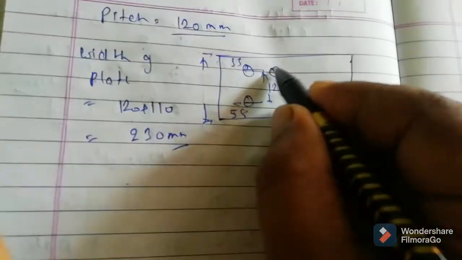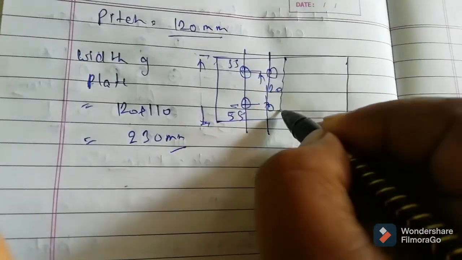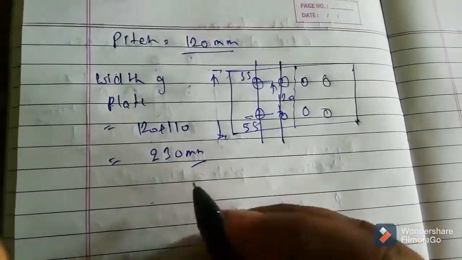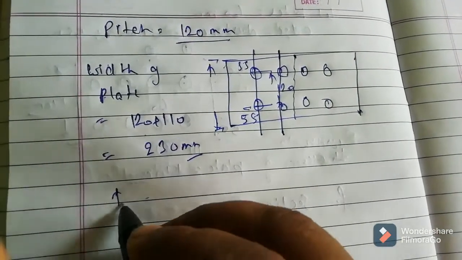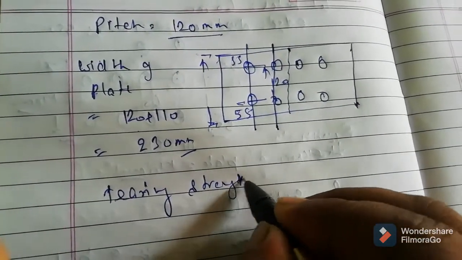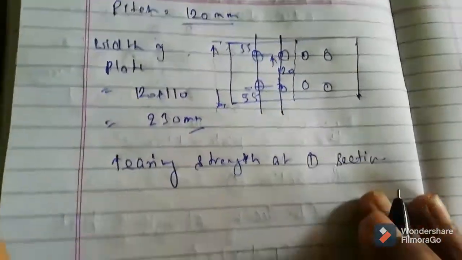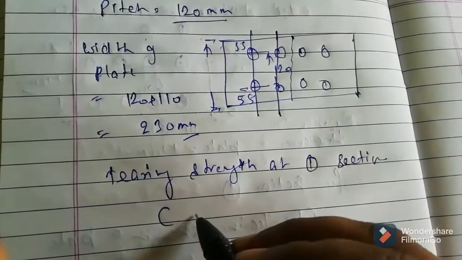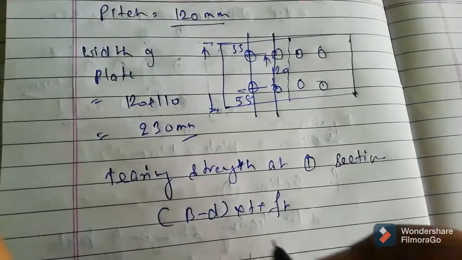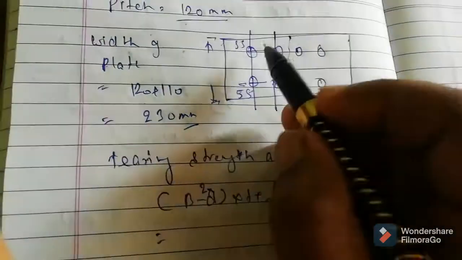So now let's check at the sections. This is the first section and this is your second section. At the first section, tearing strength is B minus D into T into FT, into 2 D, because 2 rivets are used.